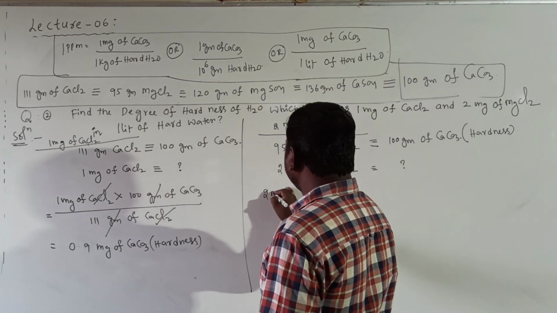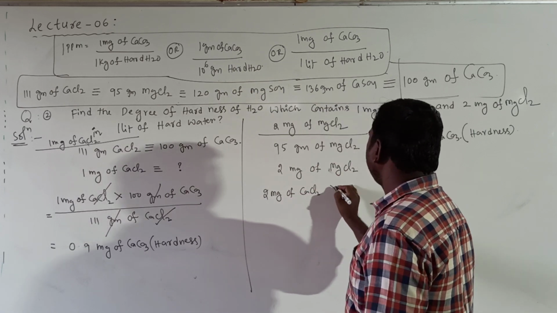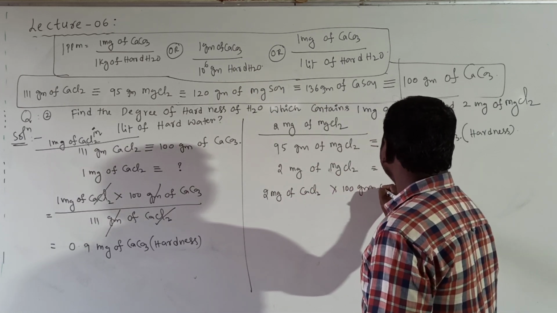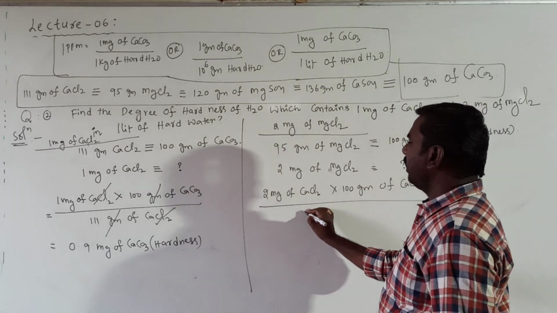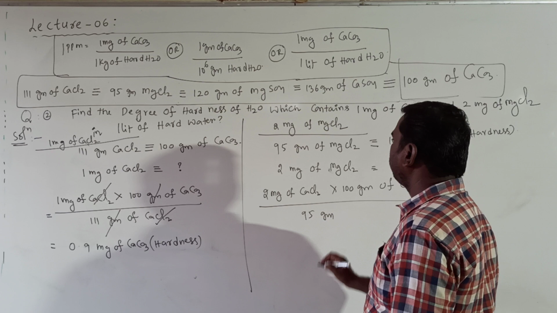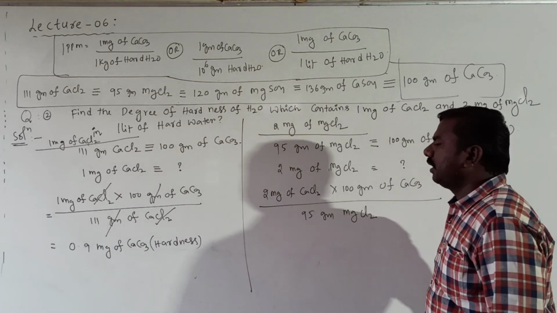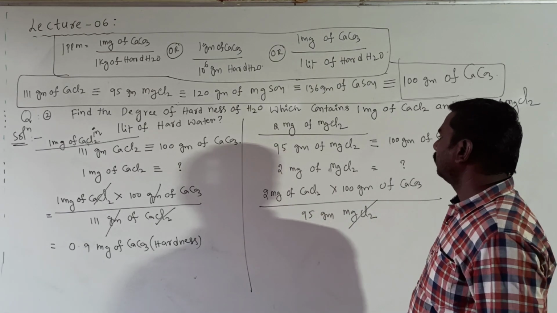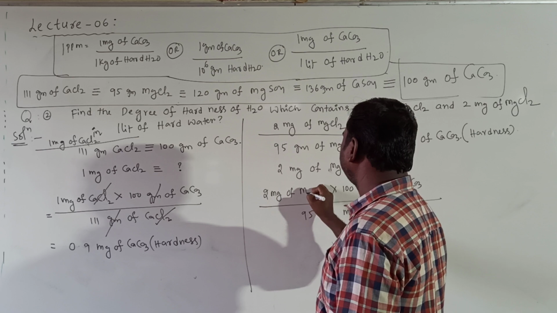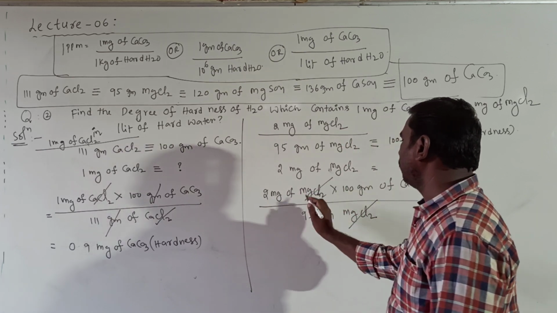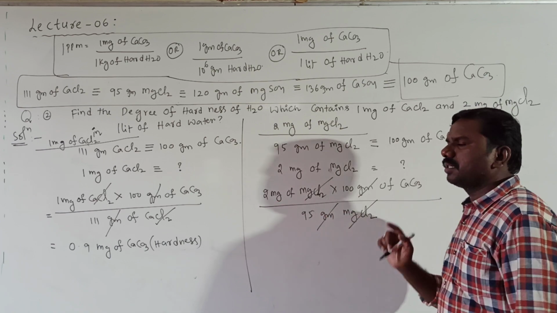Then 2 milligrams of MgCl2 into 100 grams of CaCO3 by 95 grams of MgCl2. On solving, MgCl2 cancelled, grams cancelled, you get milligrams of CaCO3.